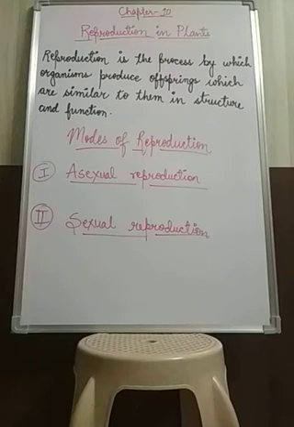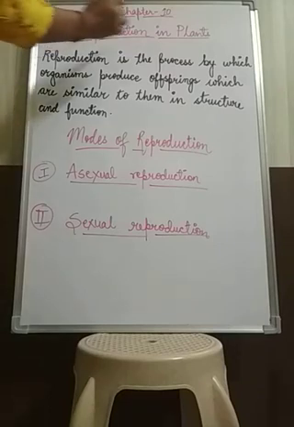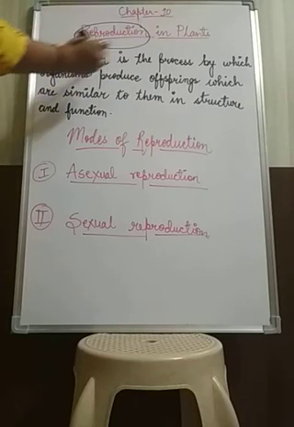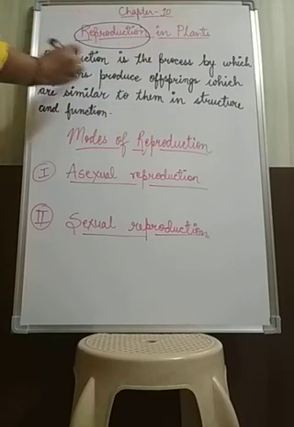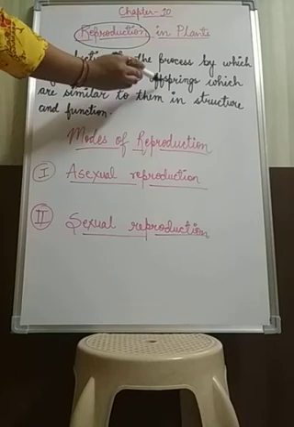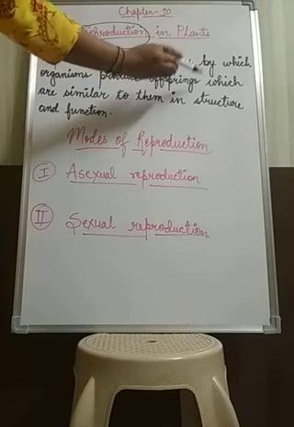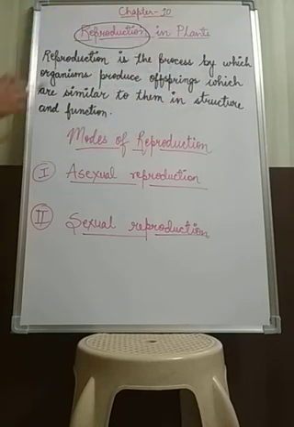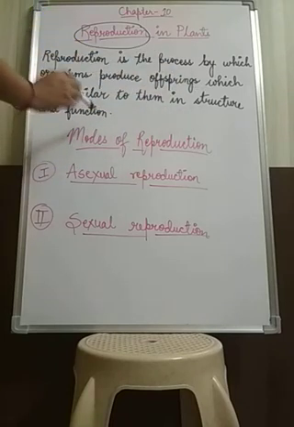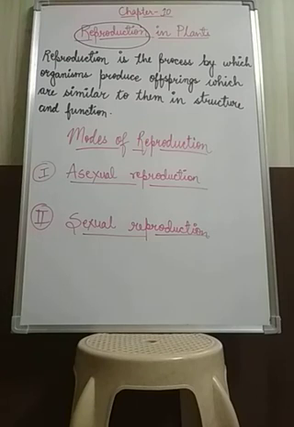Reproduction literally means to produce young ones of the same kind. It is the process by which living organisms produce offspring. Offspring means young ones, and those young ones will be similar to the parent organisms in their structure and function. Like you can see, dogs are similar to baby dogs, and cats are similar to baby cats.